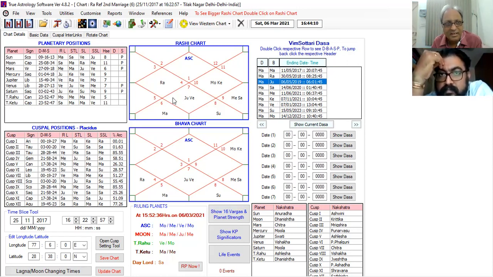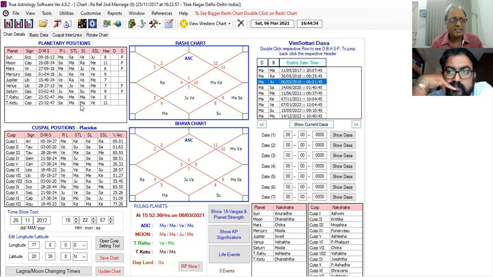Pisces again, the Lord is Jupiter. So here the chances are there because Jupiter is in Rahu star. And Rahu is Mercury. Mercury is very strong in 9. It is resident of the 9th. The earliest probable time will be when Jupiter transits into the Pisces sign. Okay, we will see when it transits.